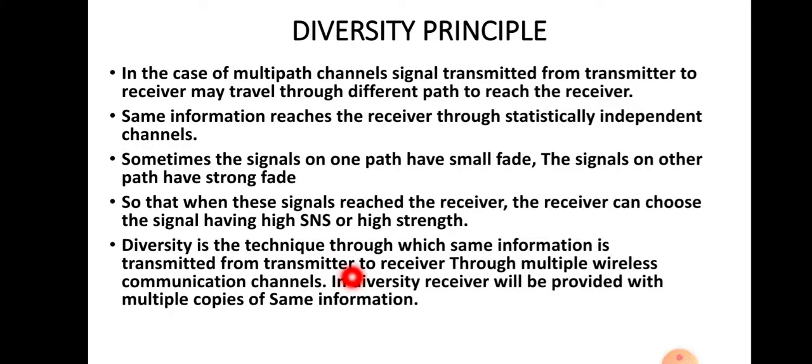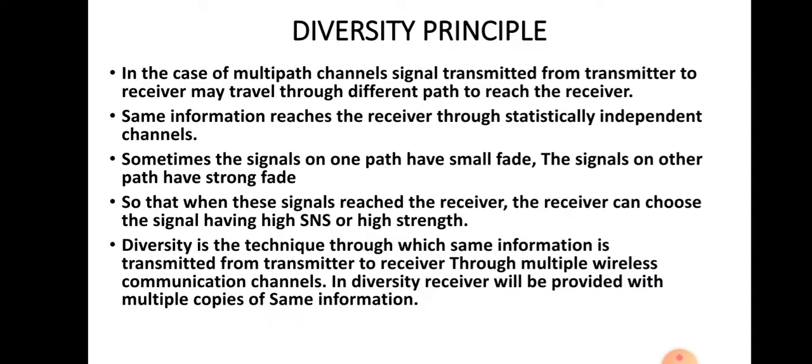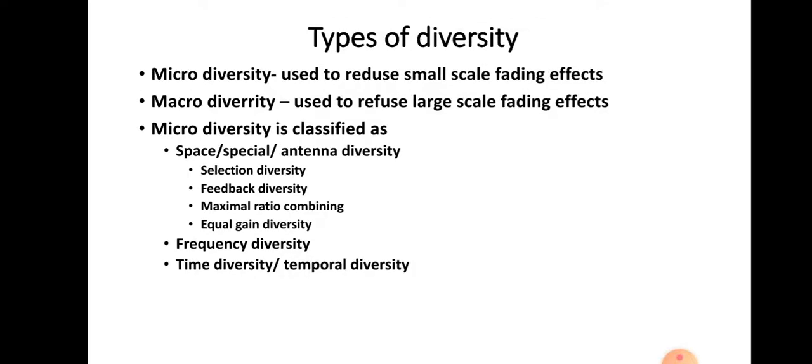So at the receiver side the selection will be done, and that is what we call diversity. That means the receiver makes a selection from whatever it has received. So diversity is achieved at the receiver side. Diversity may be achieved at the transmitter side also, by using a different number of antennas. So we can classify the diversity. Basically the diversity is classified into micro diversity and macro diversity.